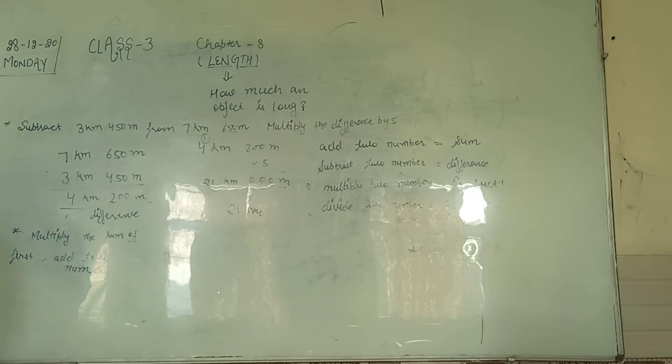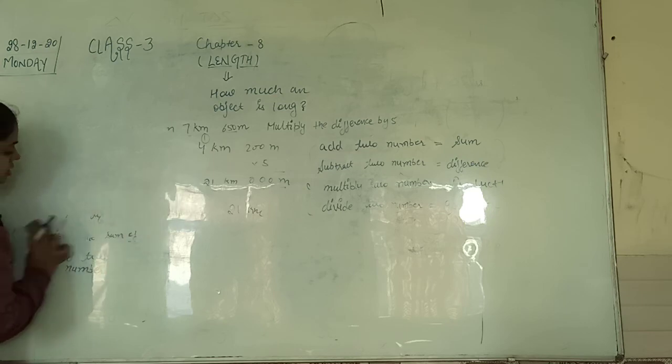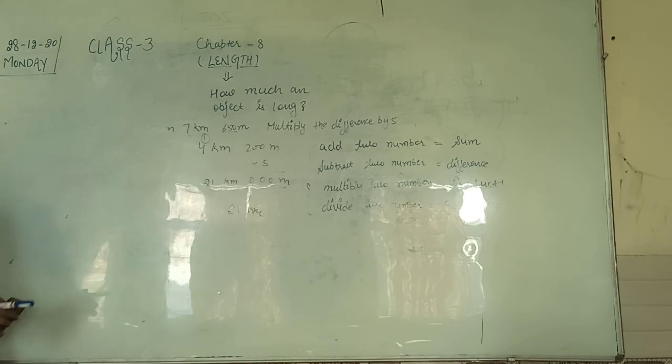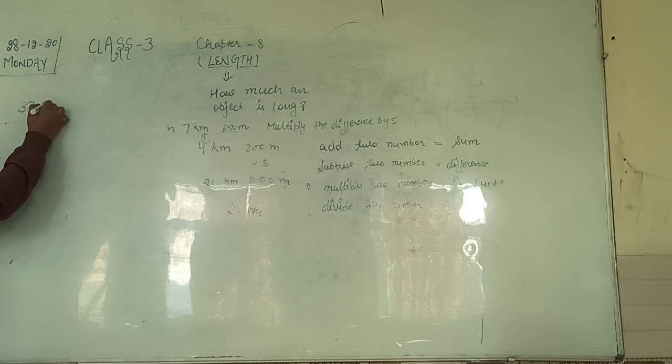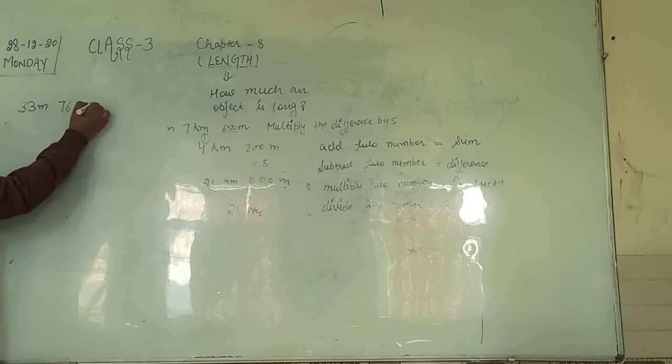Now our next topic, how you will estimate the length. So estimating means rounding off, right? So same, it is also like the weight which we have done. See, like 33 meter 76 centimeter.